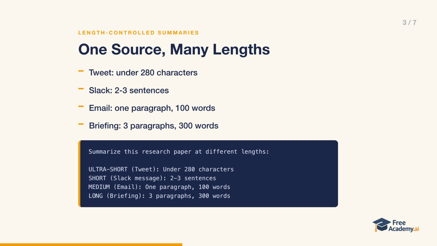A medium 100-word email packs in finding, context, method, implication, and a limitation, and the long 300-word briefing gives the complete picture with background. The trick is that you're not just trimming words, you're choosing what survives at each length. Name the format and the word or character budget, and the model does that prioritizing for you.